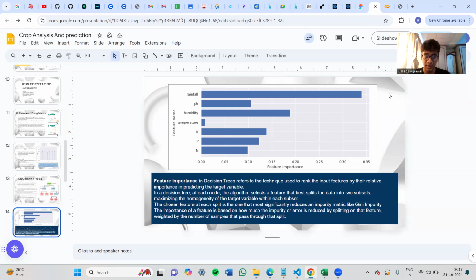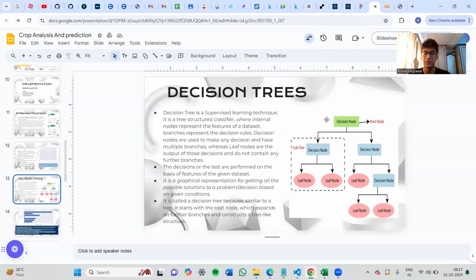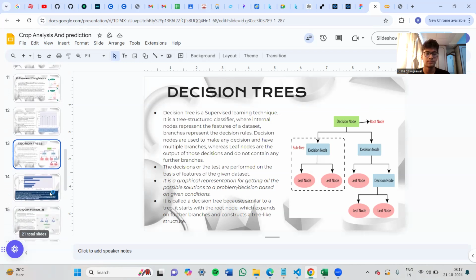So we can see through the graph that rainfall is the most important feature in our data set, followed by humidity and so on. So maybe the root node would be rainfall, and then we would split based on that, and so on.